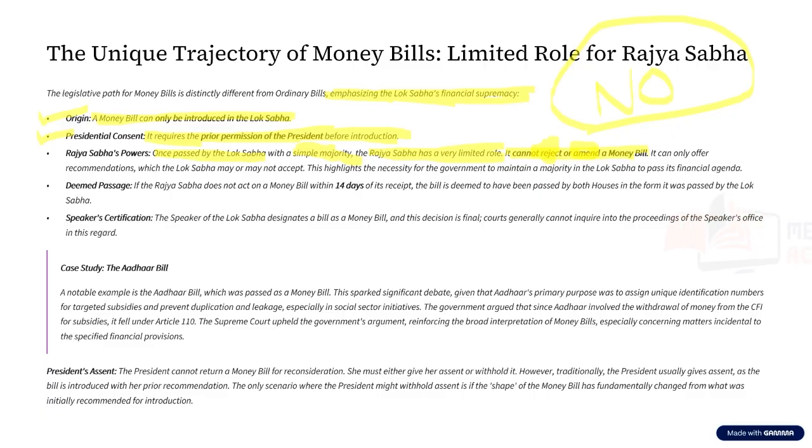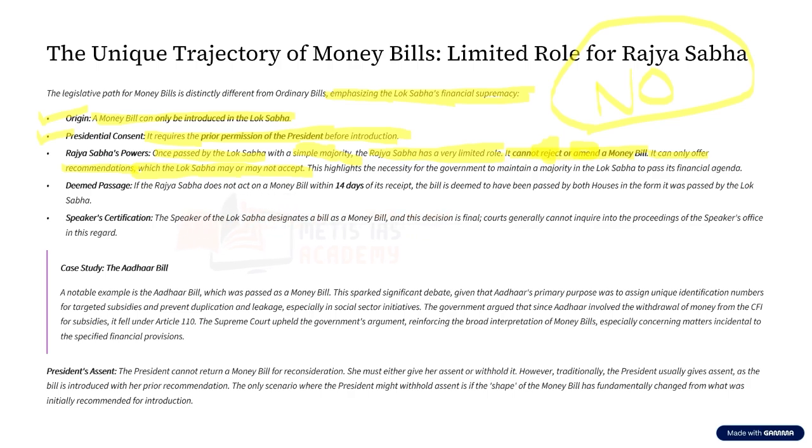Rather, what can it do? It can only offer recommendations. That is, Rajya Sabha can tell the Lok Sabha, dear Lok Sabha, this clause is not correct, please consider changing it. So is it binding on the Lok Sabha to accept it? No. These recommendations proposed by the Rajya Sabha, Lok Sabha may accept or may not accept.